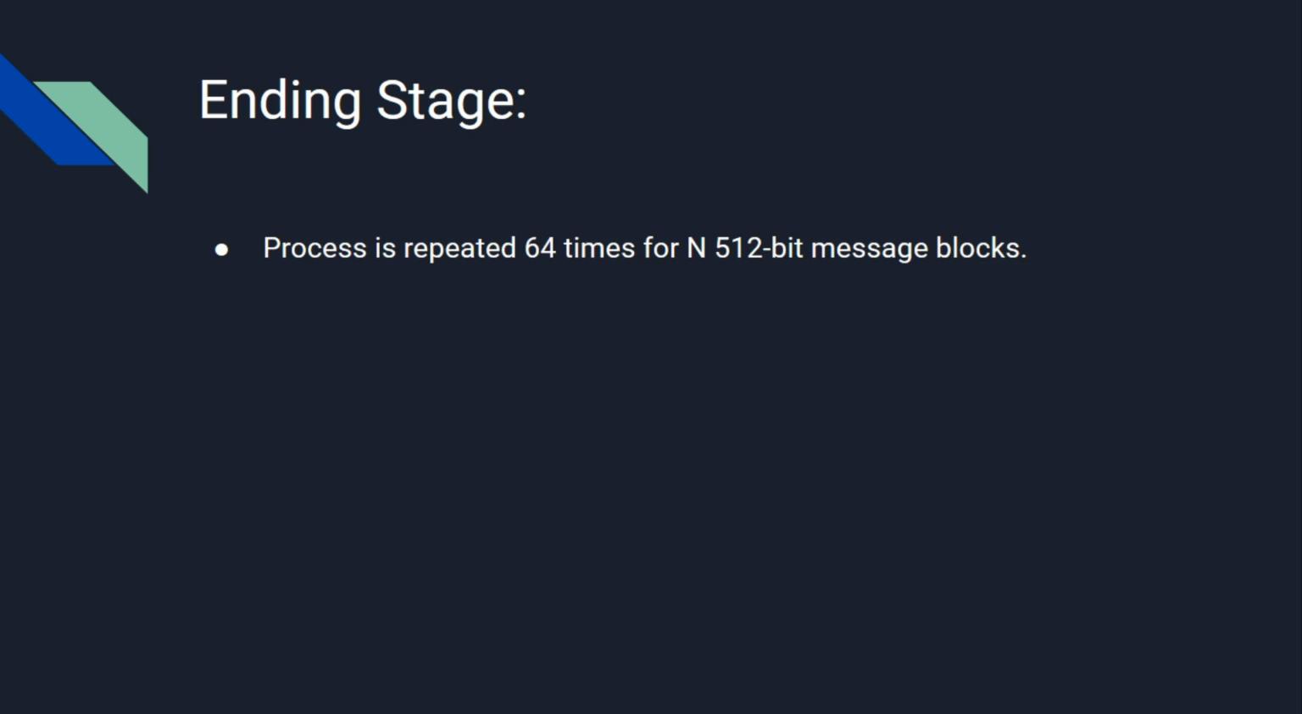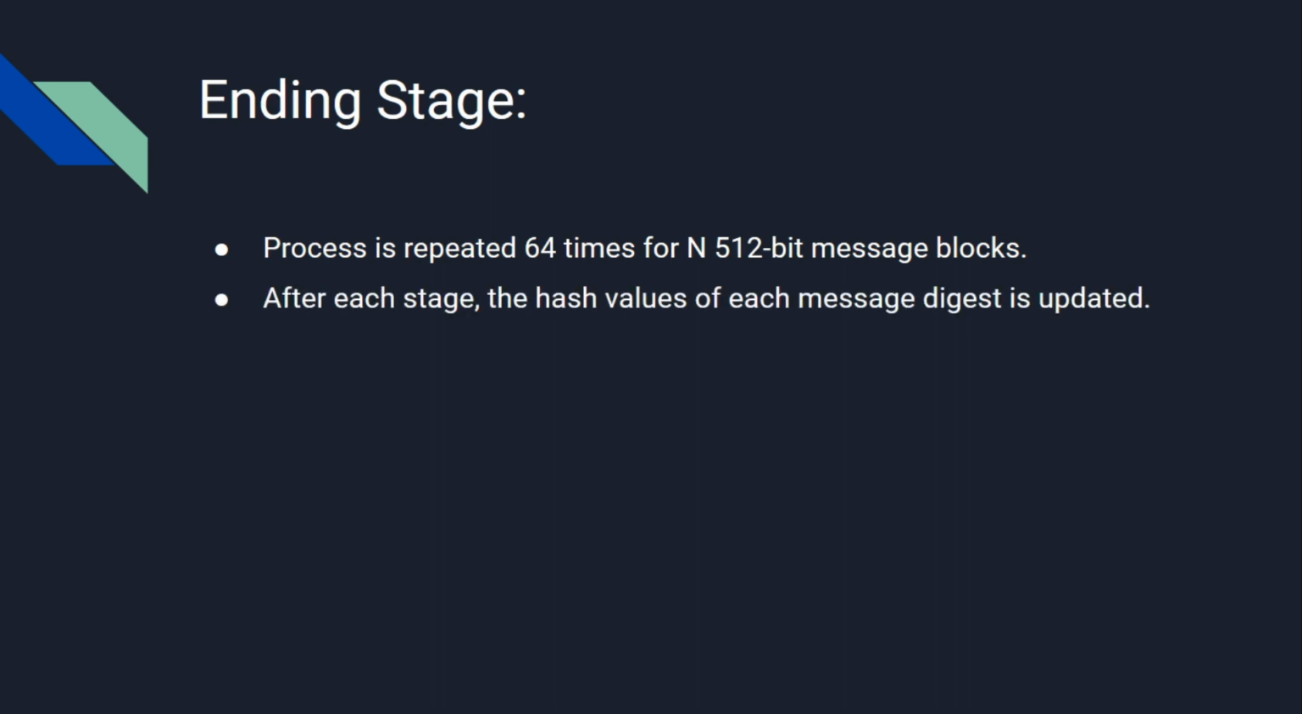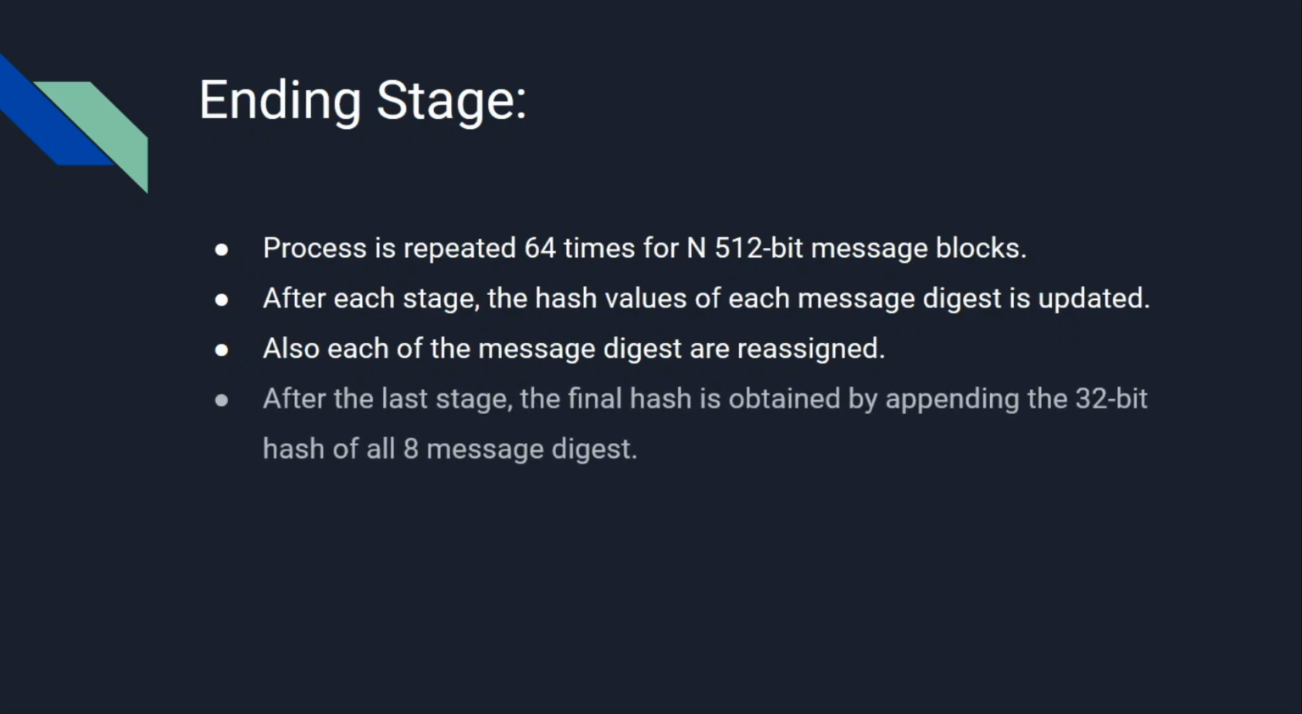Now let's take a look at what happens in the ending stage of the algorithm. The above process I described is repeated 64 times for n 512-bit message blocks. Hash values of each message digest are updated after each stage. Also, each of the message digests is reassigned as seen in the previous figure. After the last stage, the final hash is obtained by appending the hash values of all 8 message digests.